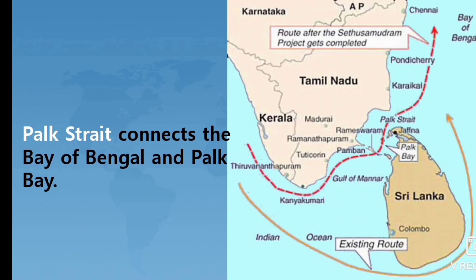Next is Palk Strait. The Palk Strait connects the Bay of Bengal and Palk Bay. Students, look at the map. In this map, the red colored line indicates the Palk Strait. This Palk Strait connects the Bay of Bengal with the Palk Bay.